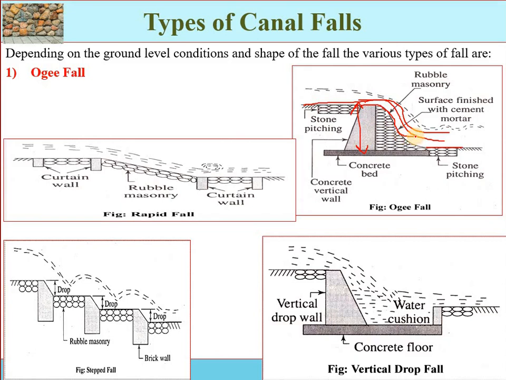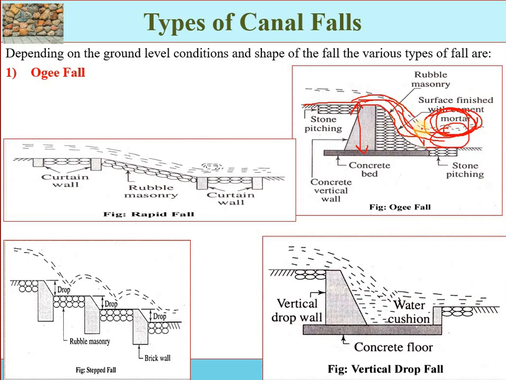In the ogee form, the gradual convex and concave surface is provided with an aim to provide smooth transition and to reduce the disturbances and impacts at the downstream area. And a hydraulic jump will be created. Here you can see this rising and falling of water, which is called the hydraulic jump. So a hydraulic jump is formed which dissipates a part of the falling kinetic energy.